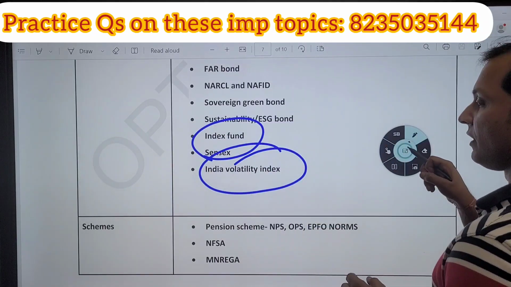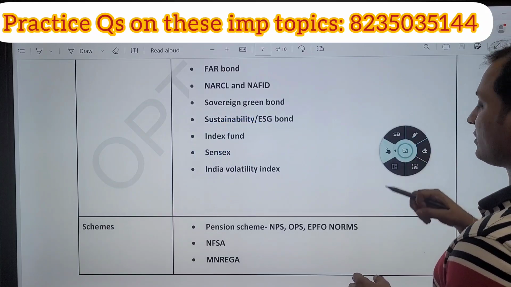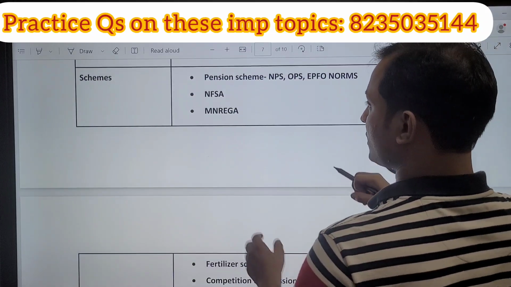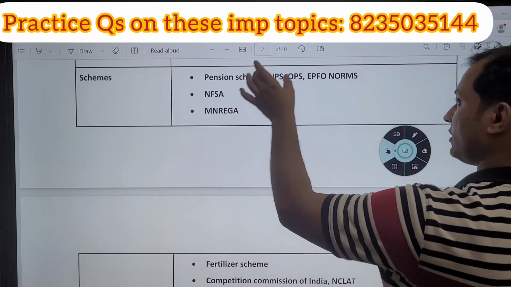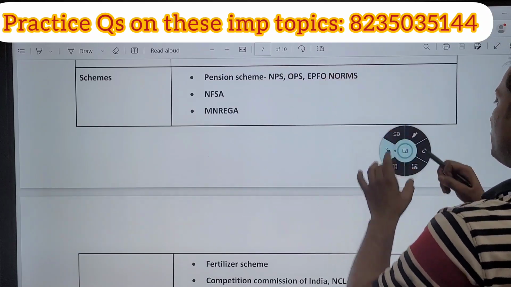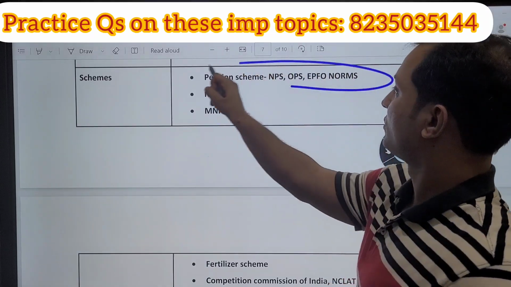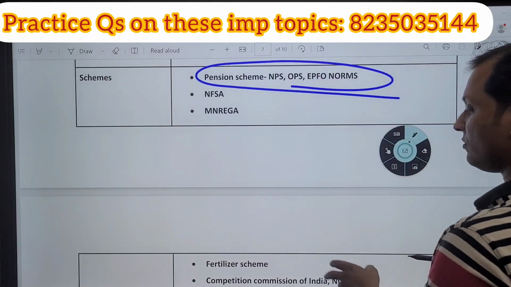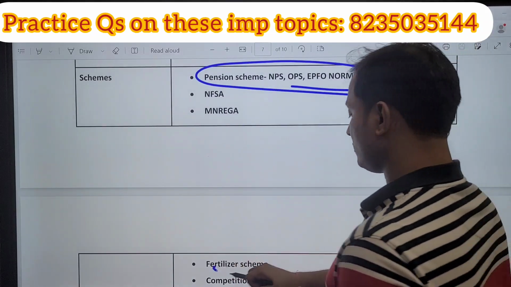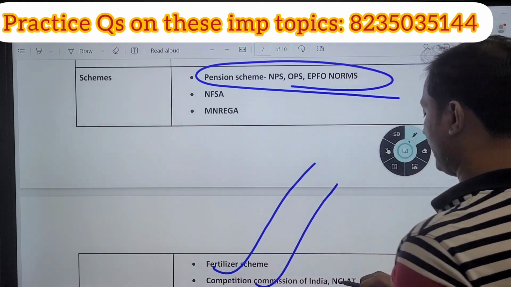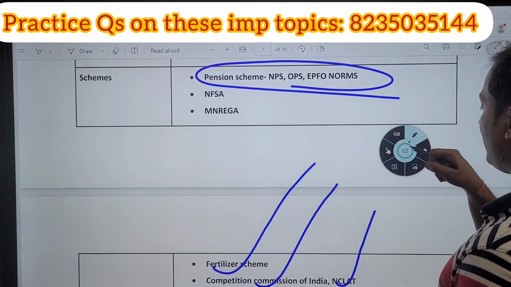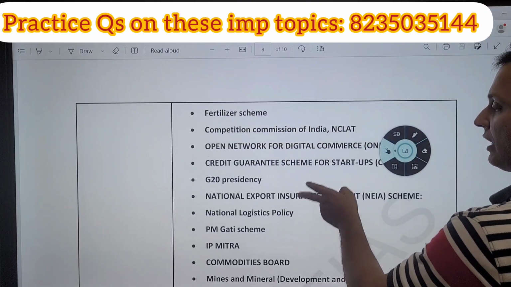Last, I have also included some finance-related schemes. Pension schemes are very important, NPS versus OPS. Then EPFO norms are very important; this year it is in the news. Then fertilizer schemes, the Competition Commission of India, and NCLAT. You can get questions on that.